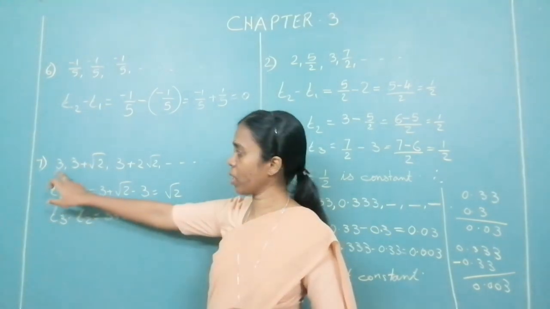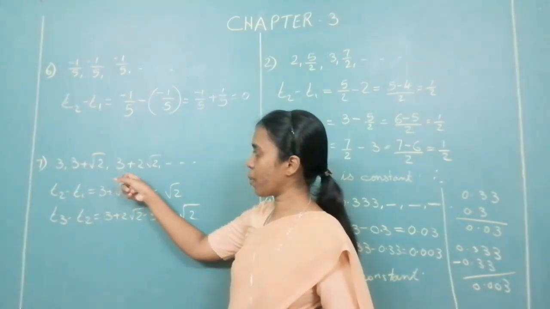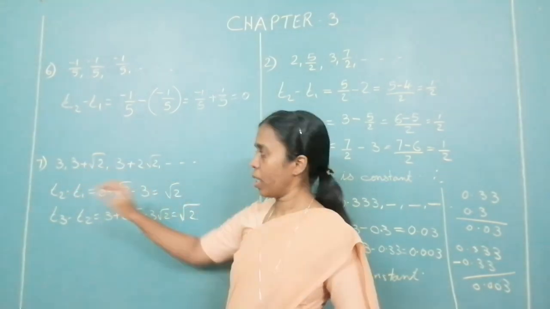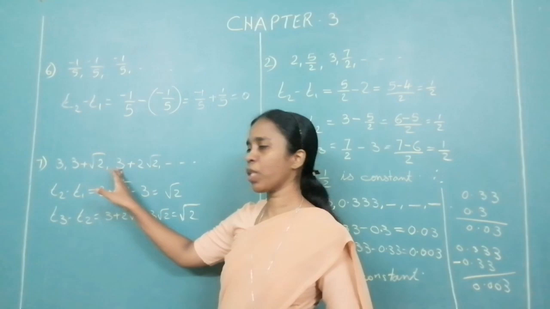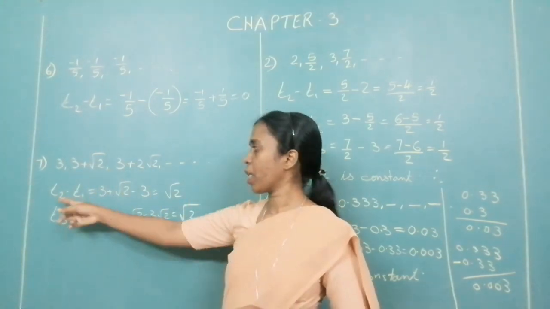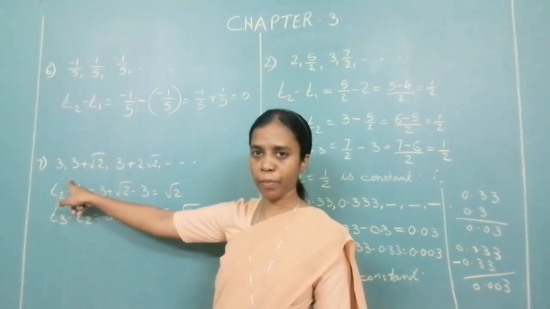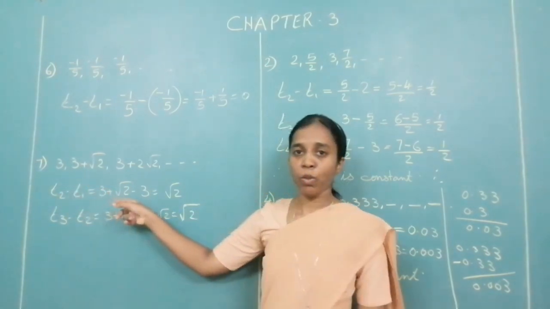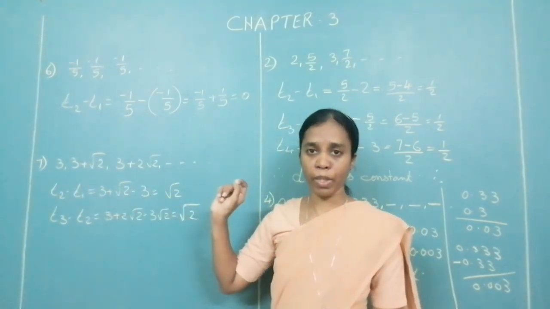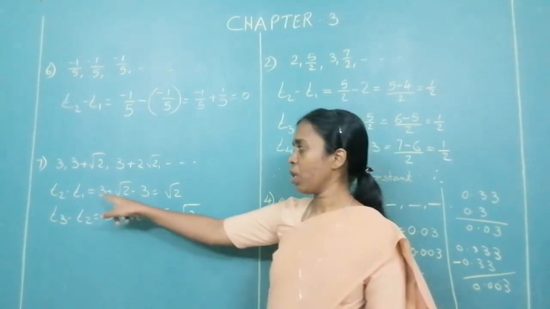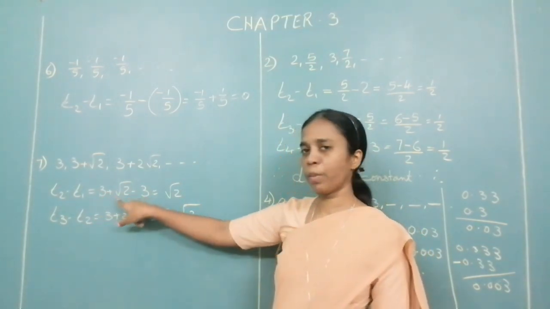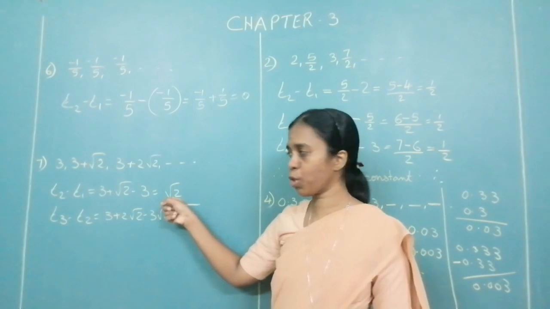Next one, the 7th one. 3 plus root 2, 3 plus 2 root 2 and goes on. Again, T1, T2, T3, you have to mention them. T2 minus T1, 3 plus root 2 minus 3. When you have root sign, they are like terms, like variables. Plus 3 minus 3 goes off. What remains over here? Root 2.